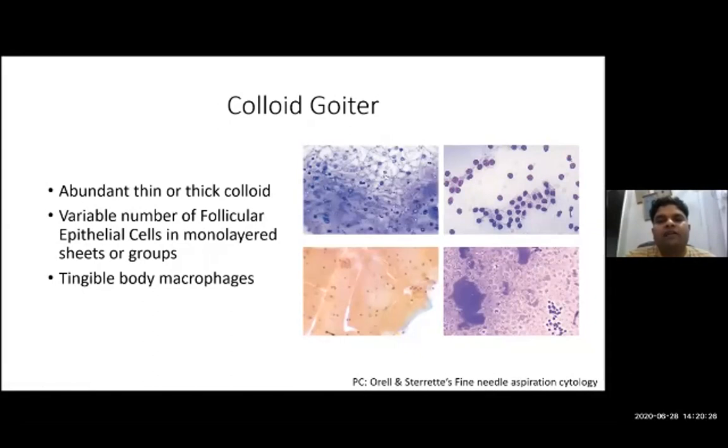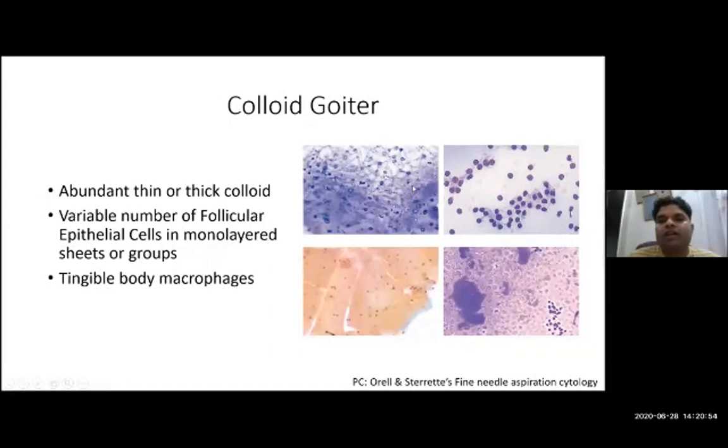So we have to identify how colloid looks in MGG stain. In MGG stain, these three slides are MGG stain. In MGG, the thyroid colloid looks magenta color, either thin or thick. Both types of colloid look magenta in color, and the follicular epithelial cells look bluish. The nuclei of follicular epithelial cells look bluish.